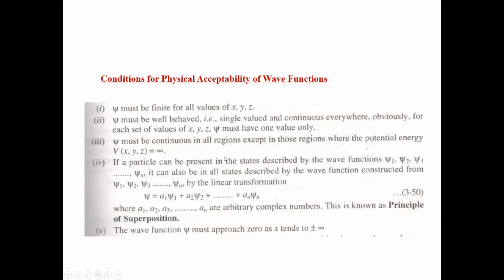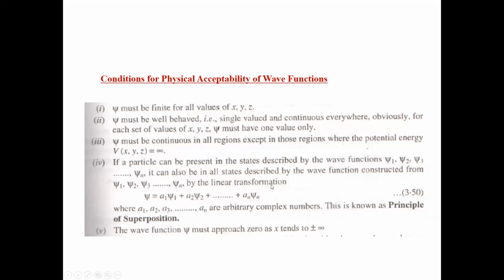There is one important property of a wave function, which is also known as the principle of superposition. In classical wave mechanics or optics, you know that if you have n number of waves, and the displacements of the waves are y1, y2, y3, and they are superposed on each other, their resultant displacement becomes y equals y1 plus y2 plus y3 plus yn.